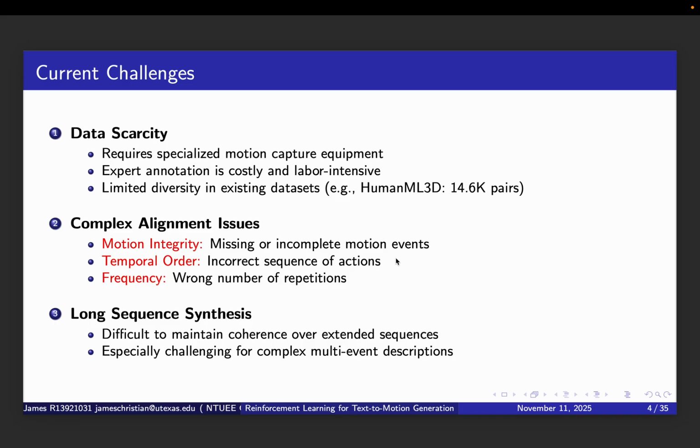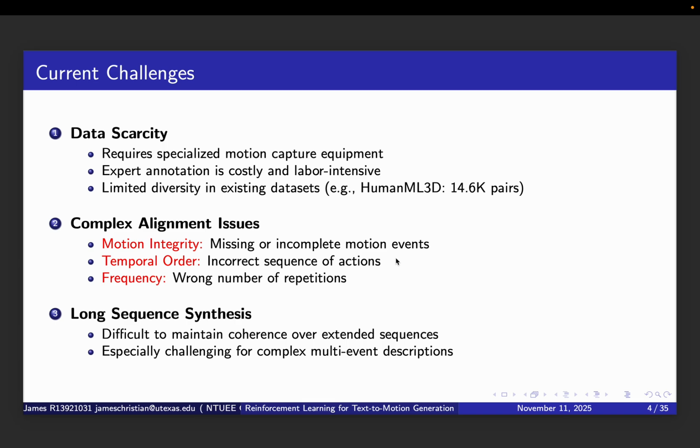For example, if the prompt says walk, wave, and turn, but the model only generates walking and turning, skipping the wave. Temporal order problems occur when all actions are present but in the wrong sequence, and frequency errors happen when the model generates the wrong number of repetitions, like jumping once when the prompt says jump three times.